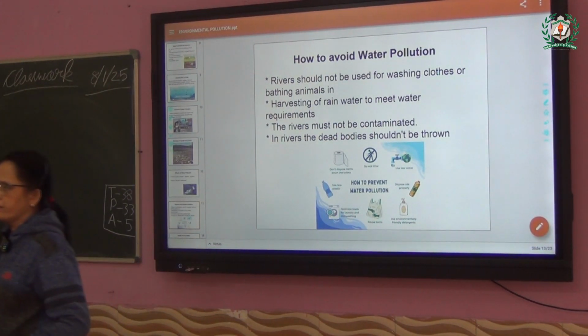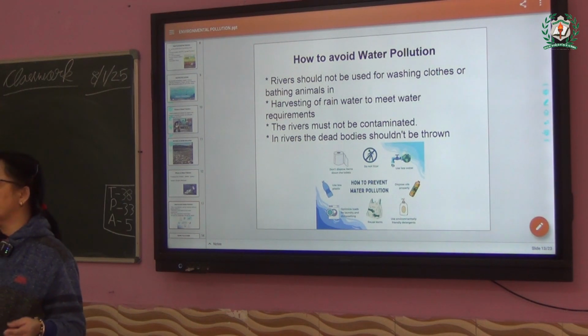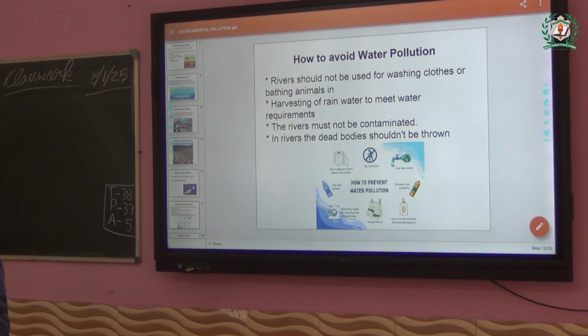Now, harvesting of rainwater to meet water requirements. Suppose you need water. What will you all do? You will say, oh, rain is falling, rainfall is going on. You all will harvest the water. You all will just collect that water and keep it for a longer period. Will it be good? No.